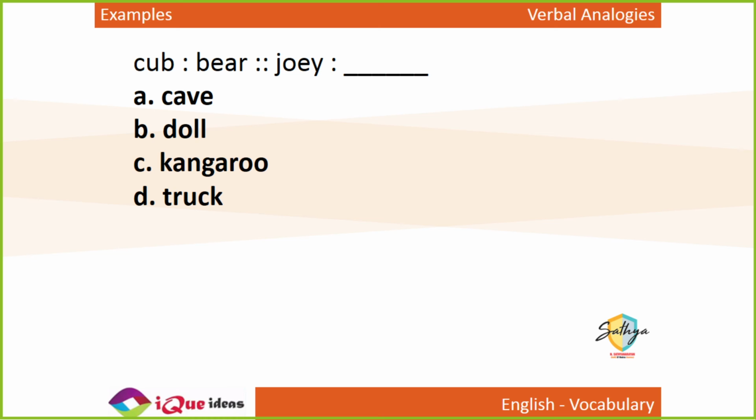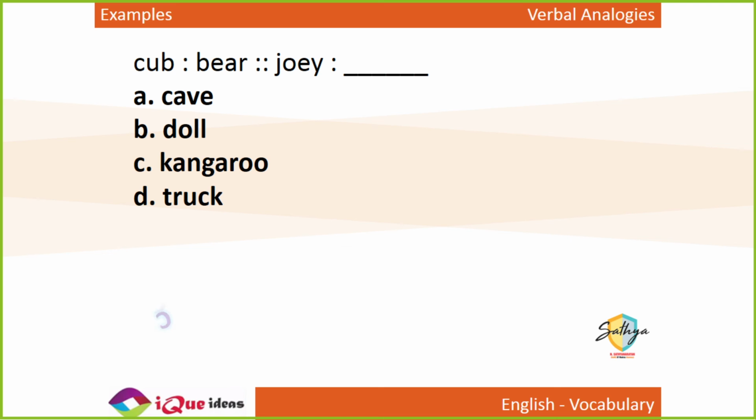Cub is to bear as Joey is to what? The young one of a bear is called a cub. The young one of which animal is called a Joey? Correct.